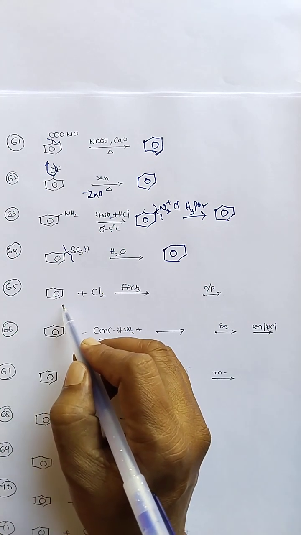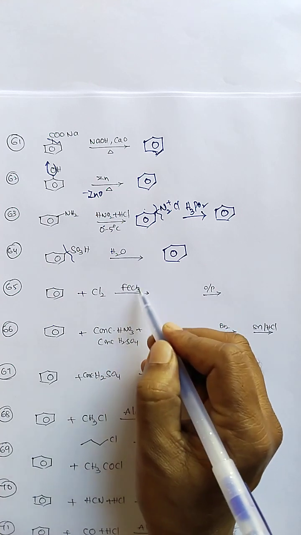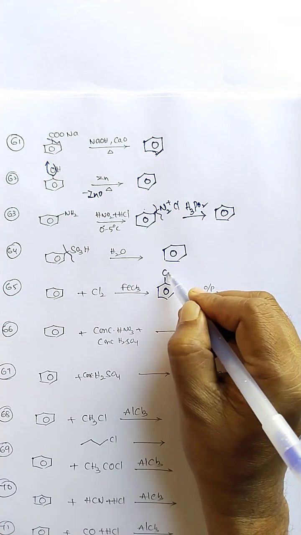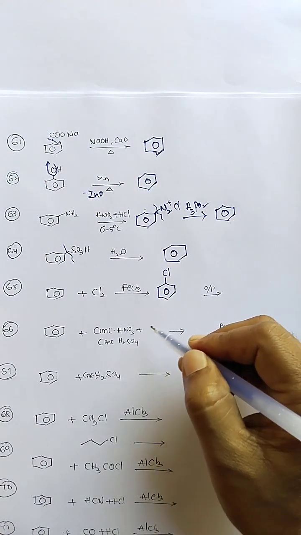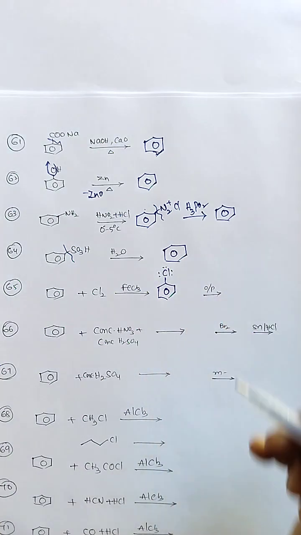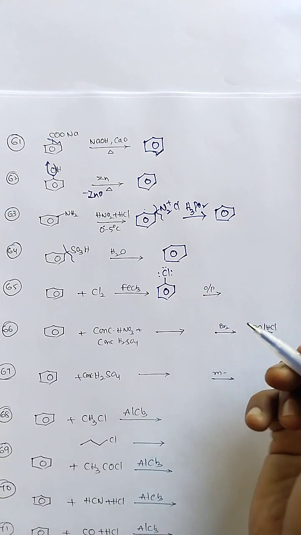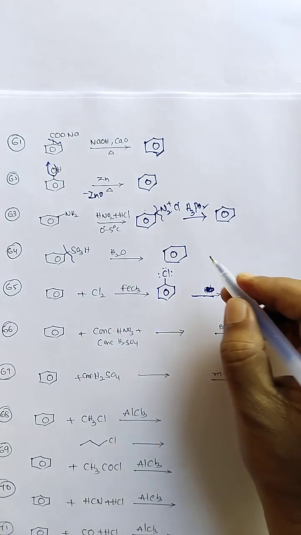Next, the chemical properties of benzene. Benzene reaction with chlorine in the presence of a Lewis acid. What is the reaction here? An electrophilic substitution reaction, and chlorobenzene is formed. The chloro group is a moderately activating group, a plus M group, and is ortho-para directing.